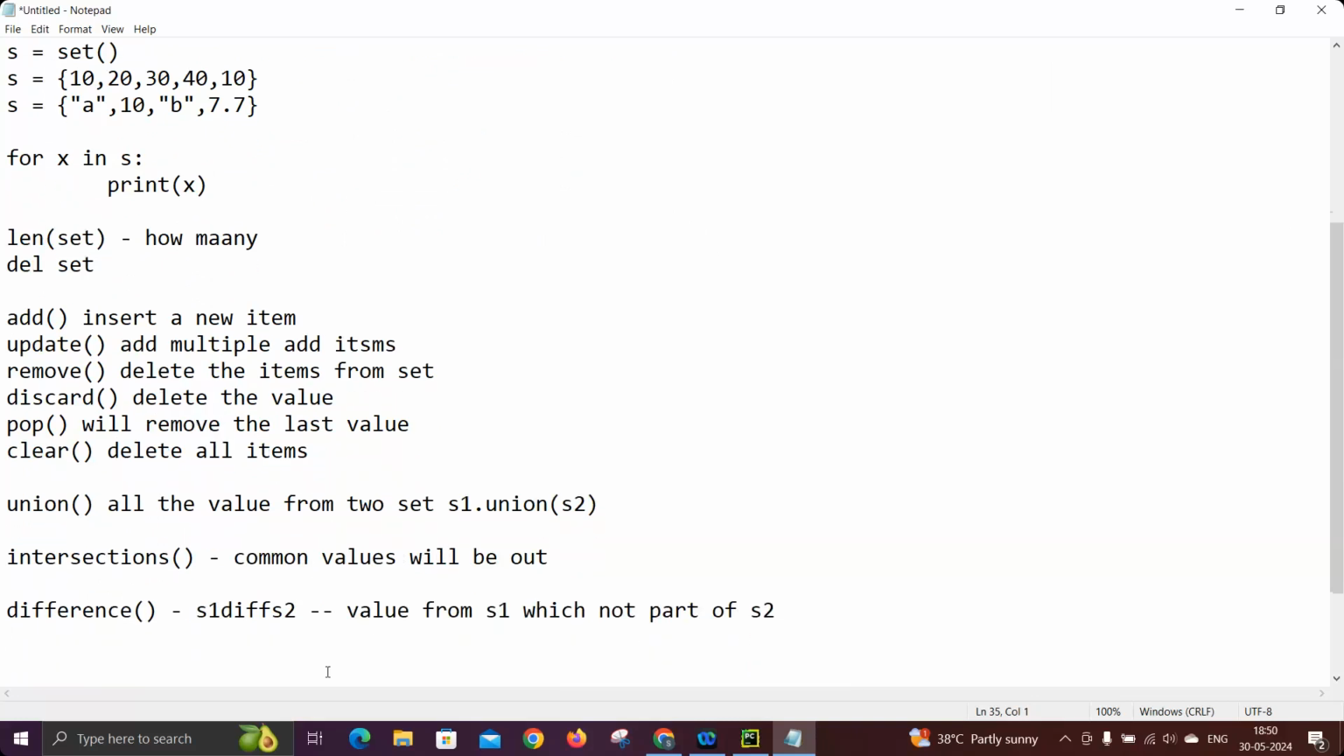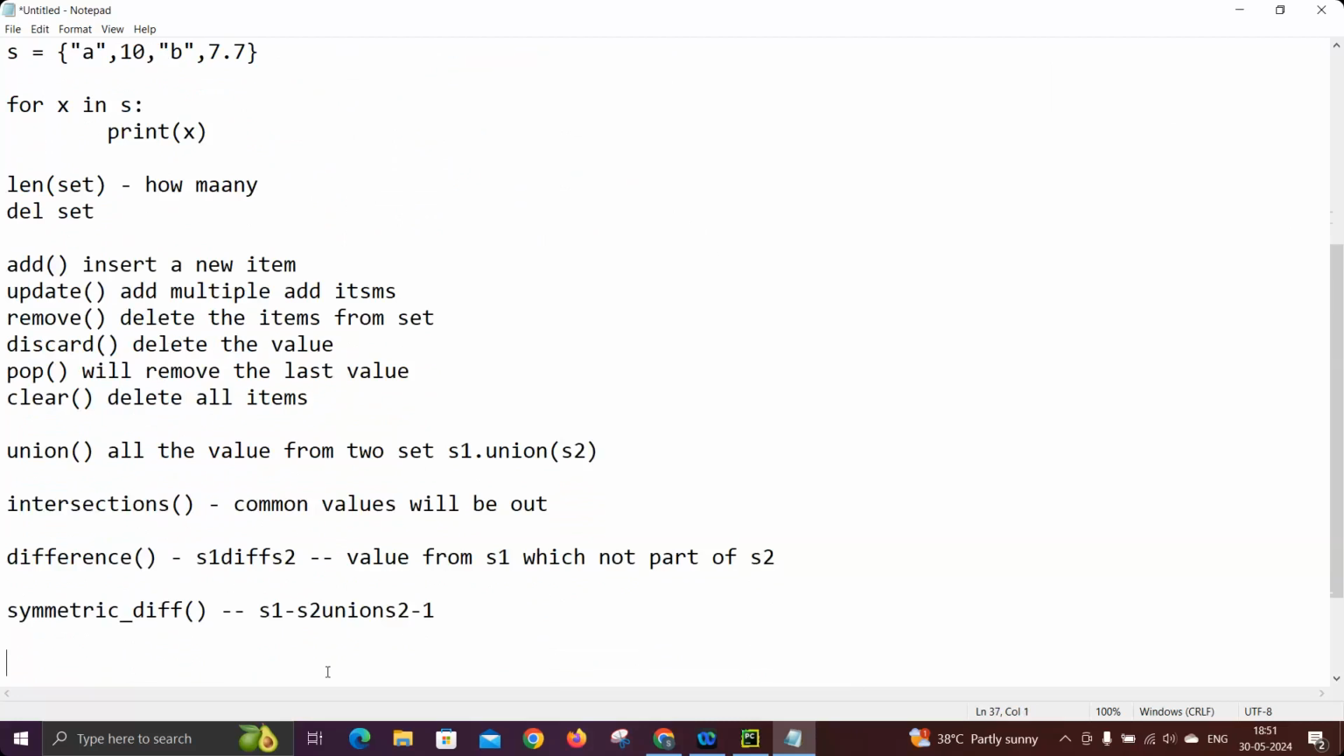Similarly, we have symmetric difference, which is equivalent to S1 minus S2 union S2 minus S1. If you remember your childhood days, you may remember all these operations like intersection, union of two sets, difference, and symmetric difference. Those are the operations we can perform on sets. That is basically the idea of sets.